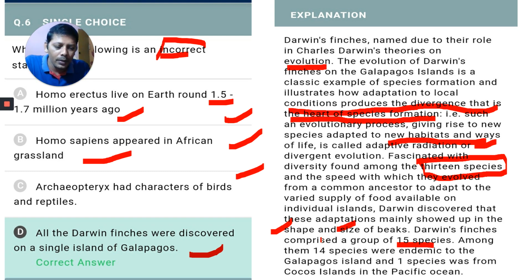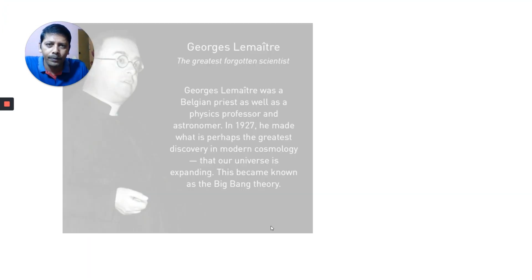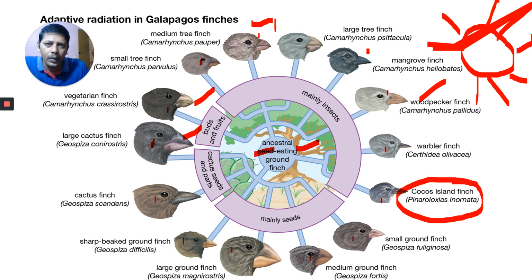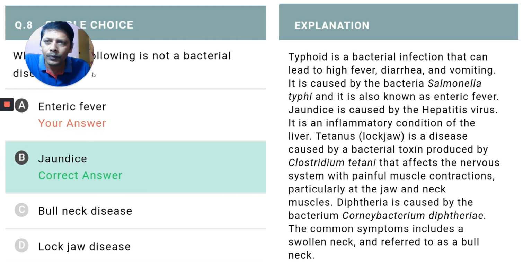How many do we have here? 1 to 14, and this one is 15. Out of these 15, 14 are from the Galapagos Islands and one from another island, that is called Cocos Island.